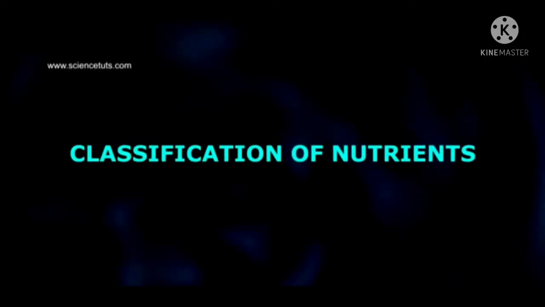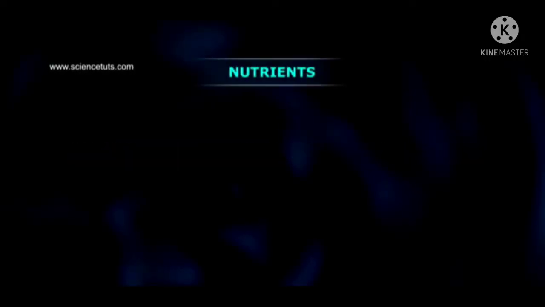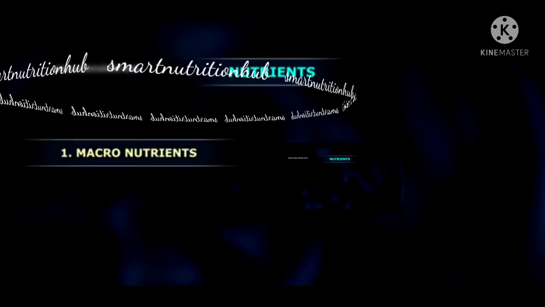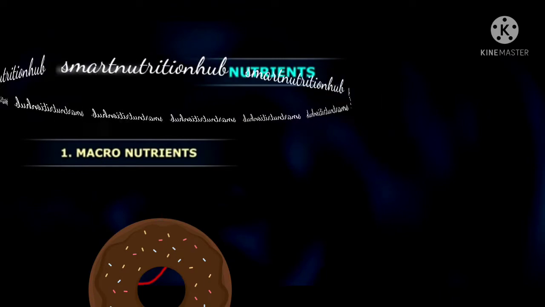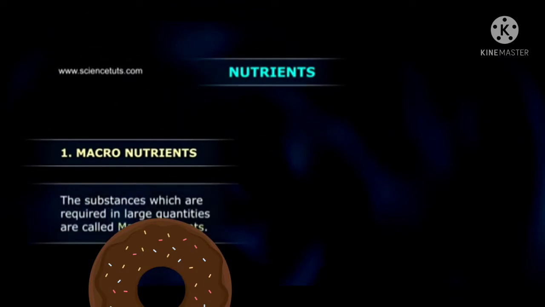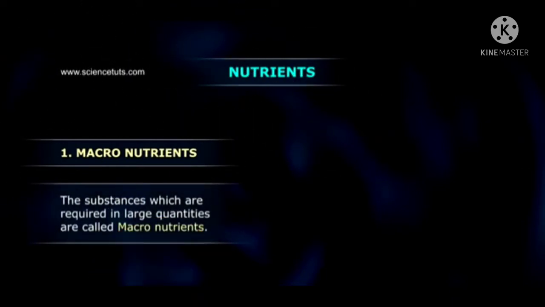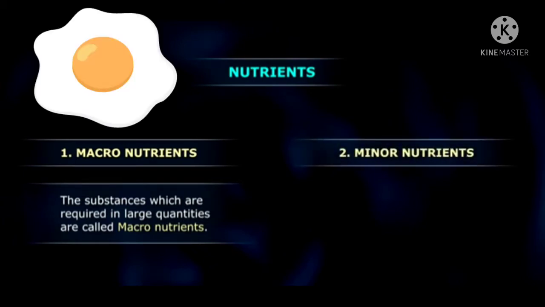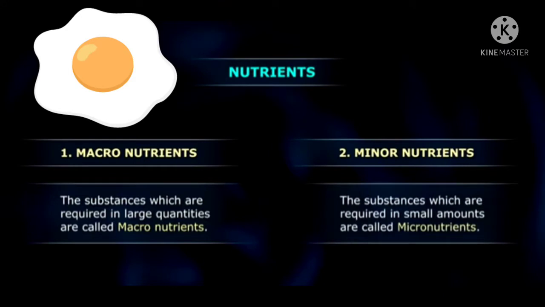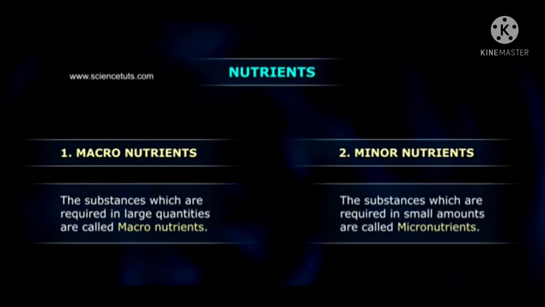Classification of nutrients. Majorly, nutrients are classified into two types. 1. Macronutrients. The substances which are required in large quantities are called macronutrients. 2. Micronutrients. The substances which are required in small amounts are called micronutrients.